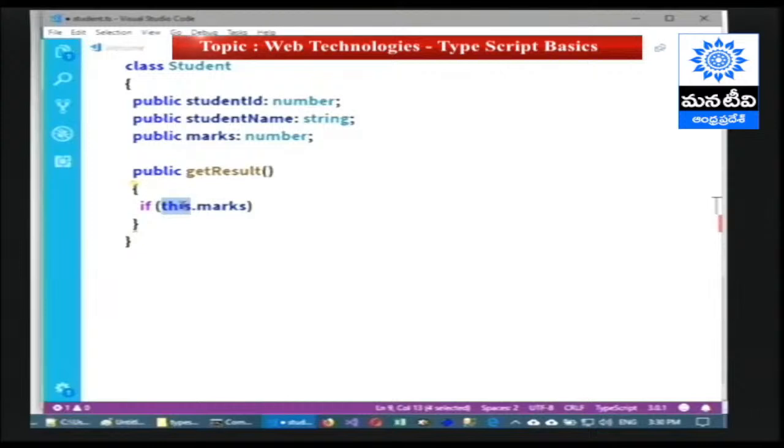So if the first object is called, that means the first student has called this method, this keyword is representing the first student. If the second student has called the method, then this keyword is representing the second student. So whichever student has called this method, the same student is represented as this. In simple words, this means current object.